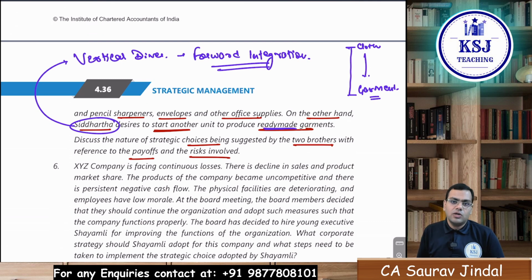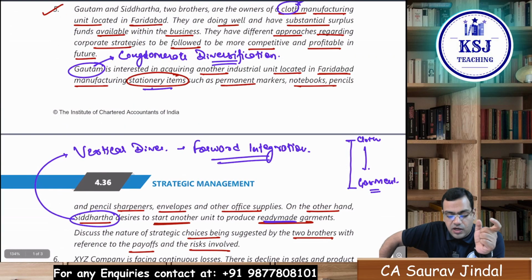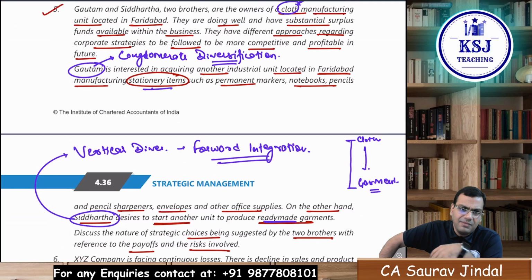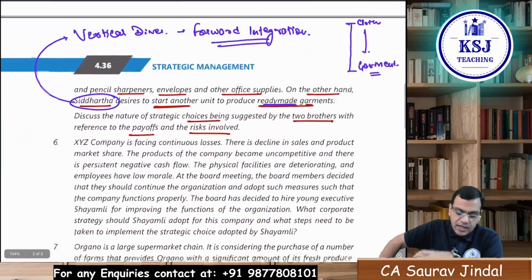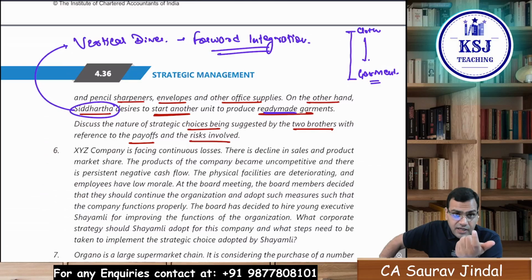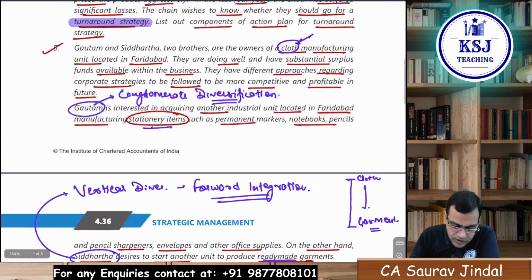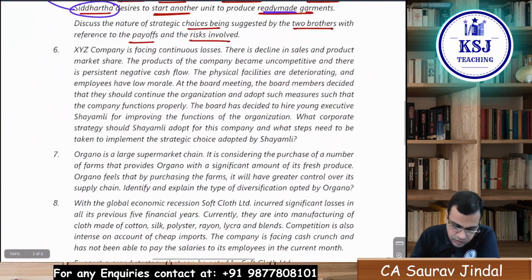Clear? So these are the two approaches, and then you will explain, first you will write that Gautam is following the conglomerate diversification, as Gautam is interested in acquiring another industrial unit. Same lines you will write in the answer, then you will explain what is a conglomerate diversification, right? And Siddhartha is going for vertical diversification with forward integration, that the cloth which they are existingly manufacturing will be used as a raw material for the manufacturing of the garment. Clear? So these are the two strategies that you have to explain in this. So this is question number 5. Let's come to question number 6.